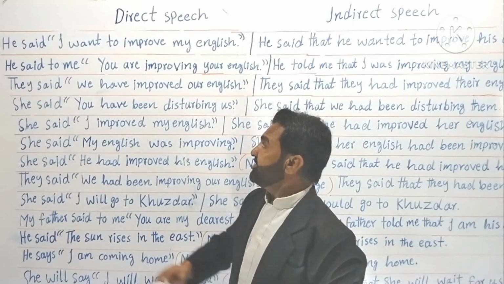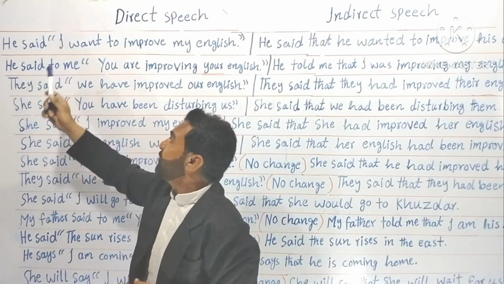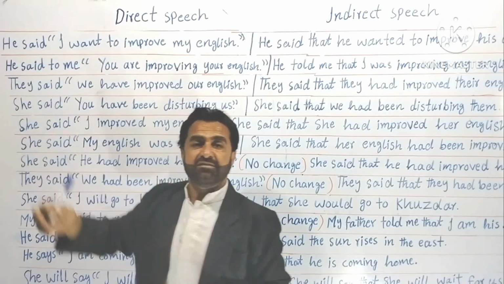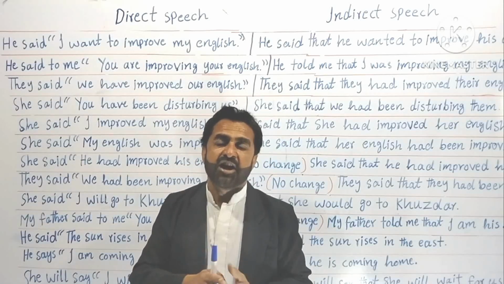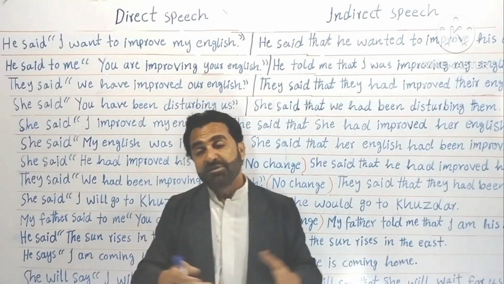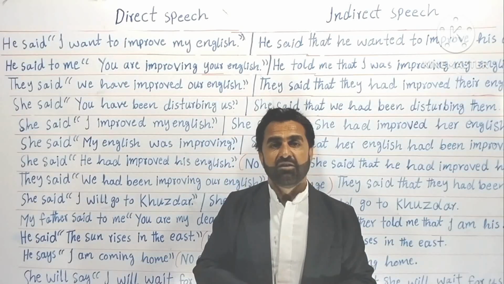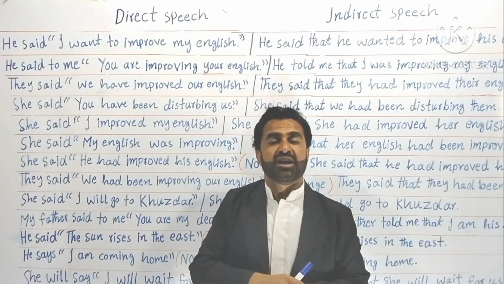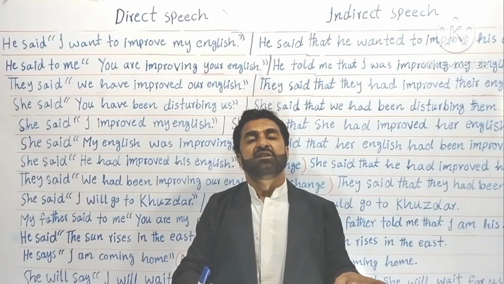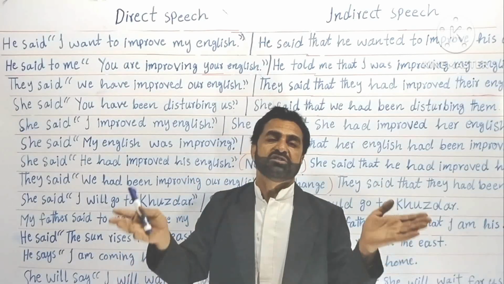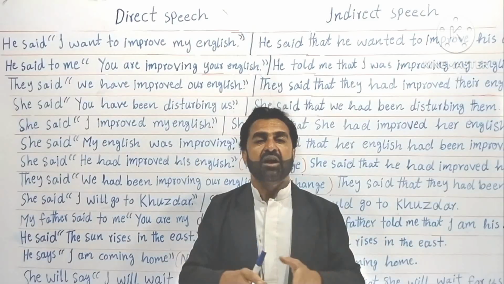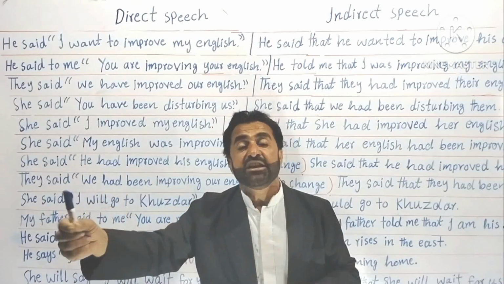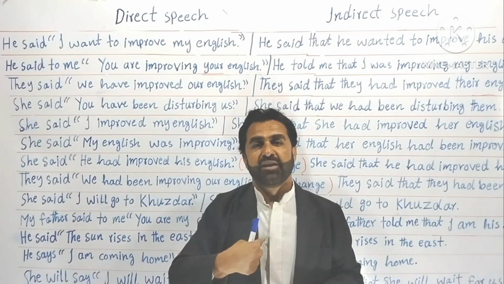Understood? Look at the second example now. He said to me. Now, here it is simple. "He said" is automatically guessed to mean he said to me. Okay? Means after "said" there are no objects. Then it will be considered as if he has said to you, or you can say he has said to him. Understood? This is the difference. But where it is clear that he said to me, okay? Now you have to change.